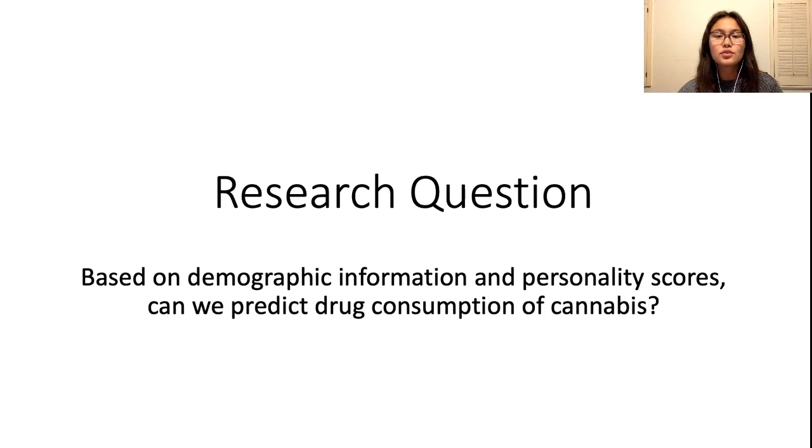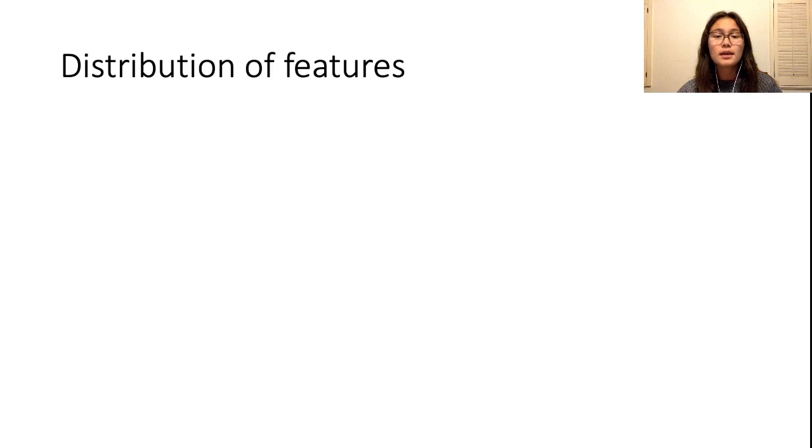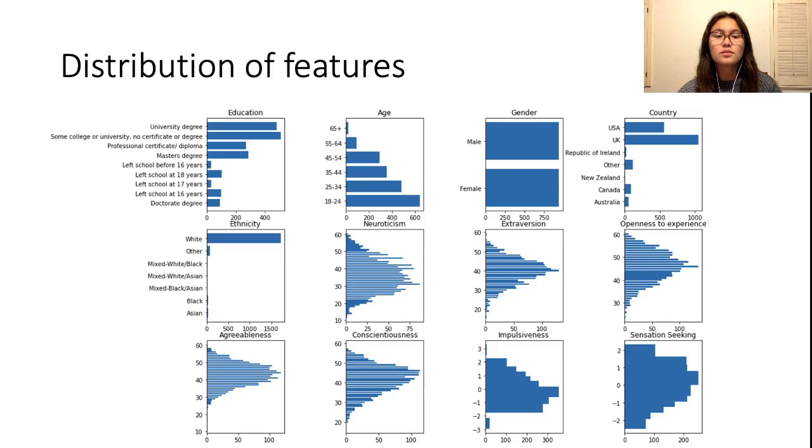My particular research question focused on predicting the use of cannabis. I was interested in seeing if, using the available demographic information and personality scores, we would be able to predict the level of cannabis use. To begin, I'll examine the distribution of features.